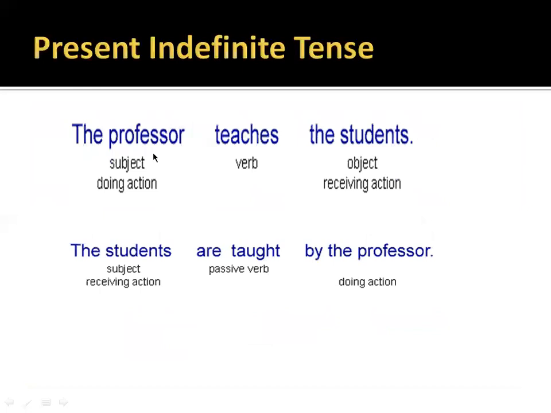Next example, the professor teaches the students. In this example, the professor is the subject who is doing the action, teaches is the verb, the students is the object who is receiving the action. Now, when we change it into passive voice, the students become subject. The students are plural, so we use the helping verb are. The students are. The third form of teach is taught. The students are taught by the professor. Okay.